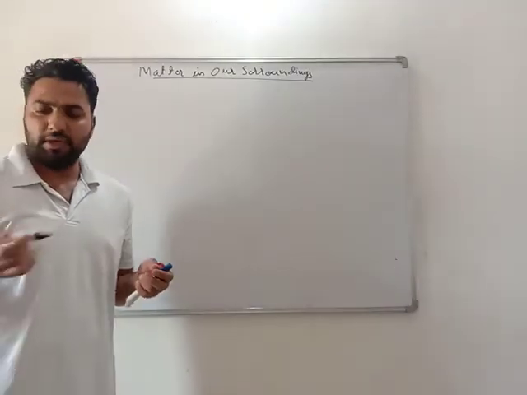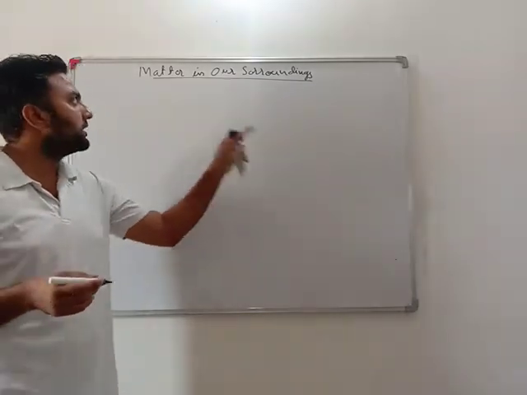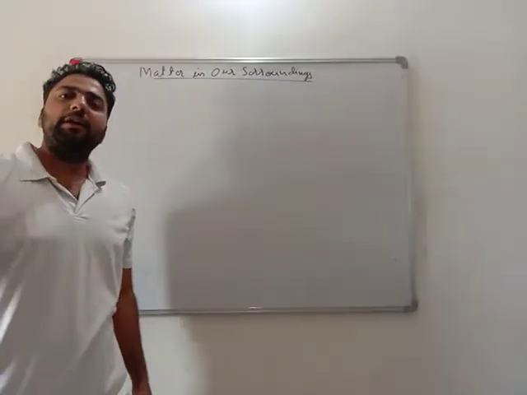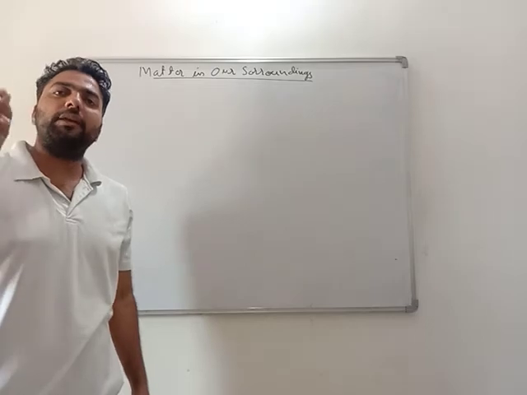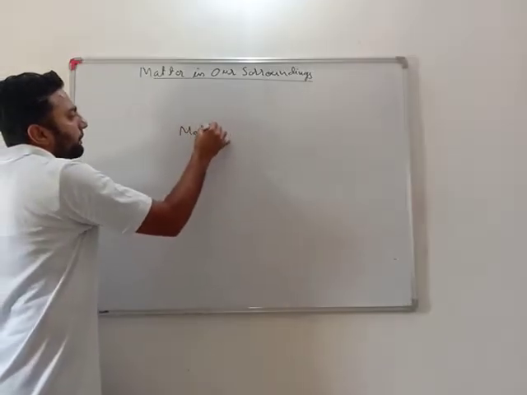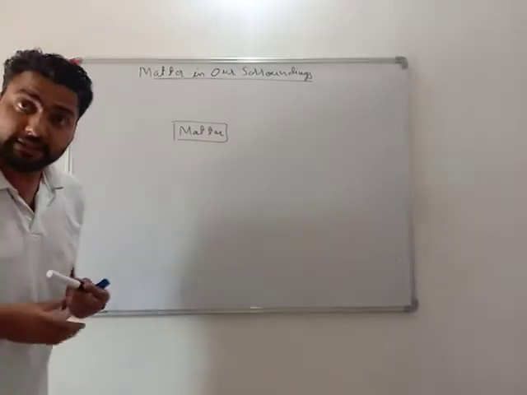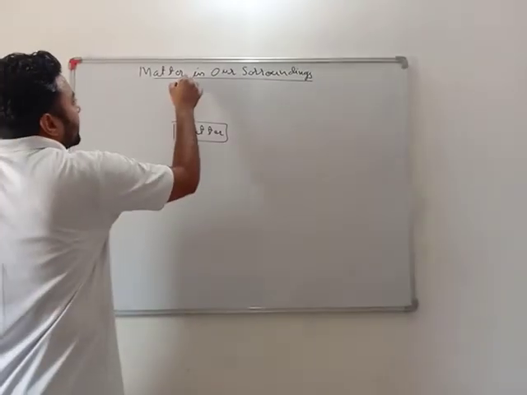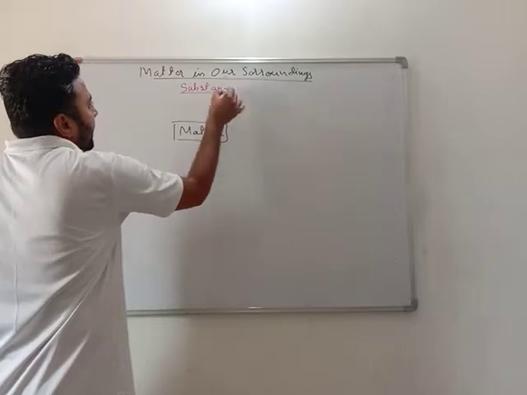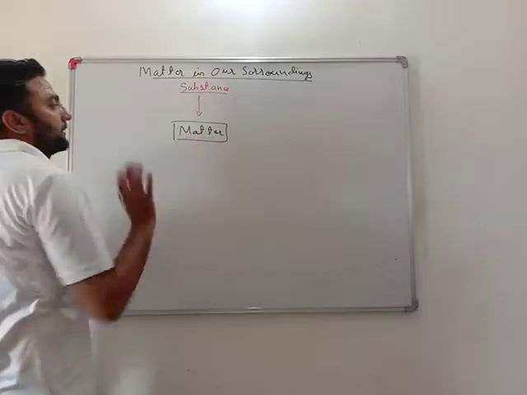As of now, nearby me, I am having a marker, air is nearby me, chairs are there, this wall is there, this board is there, this bulb is there. Each and everything, any material or anything nearby you is made up of matter. Very important. Any substance, any material, anything nearby you, all is made up of matter.